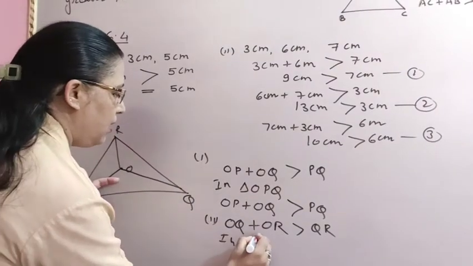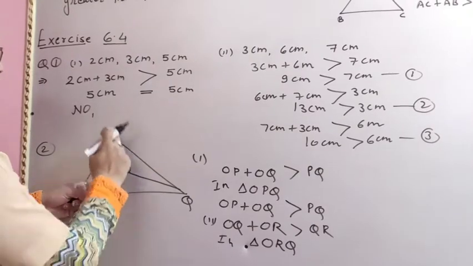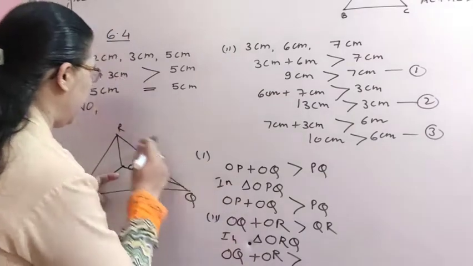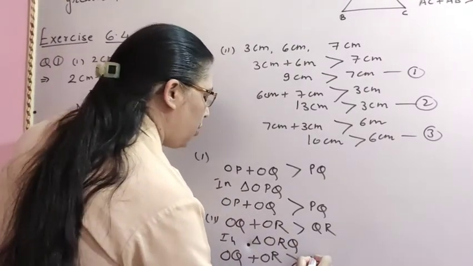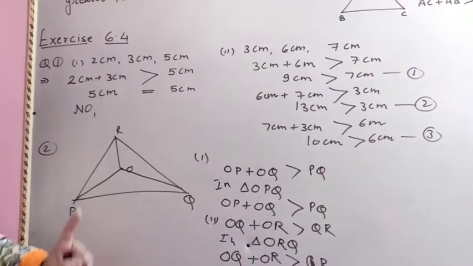in triangle ORQ, two sides OQ and OR, OQ plus OR is more than the third side, that is QR. So yes, according to this property it is correct.